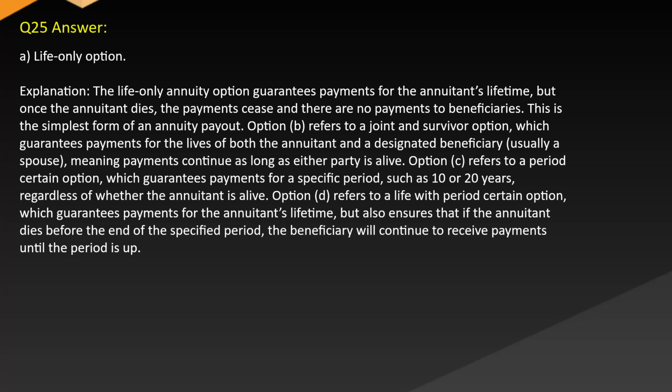Answer A. Life-only option. Explanation. The life-only annuity option guarantees payments for the annuitant's lifetime, but once the annuitant dies, the payments cease and there are no payments to beneficiaries. This is the simplest form of an annuity payout.